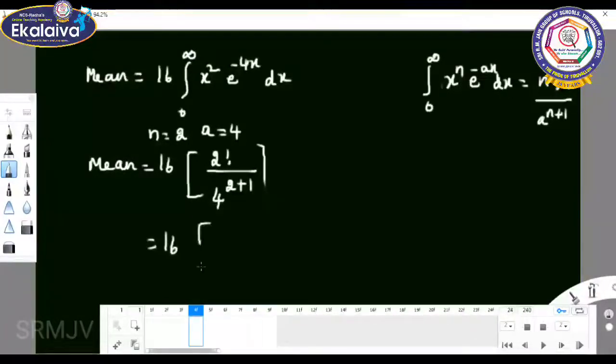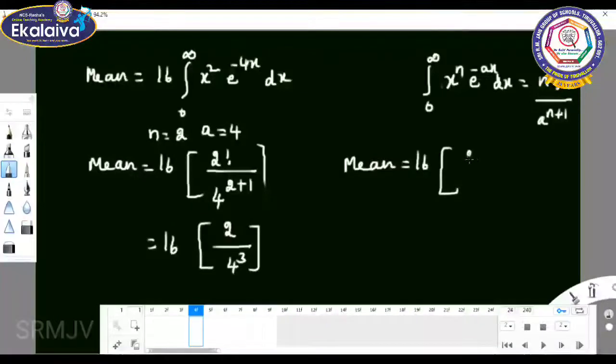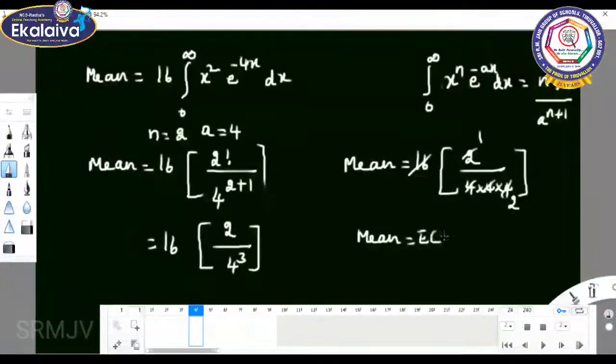So 16 into 2 factorial is 2 by 4 cube. Mean equal to 16 into 2 by 4 into 4 into 4. So 4 fours are 16, 2 ones are 2, 2 twos are 4. So mean equal to expectation of x equal to 1 by 2.